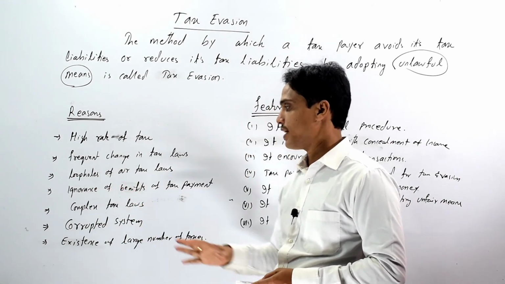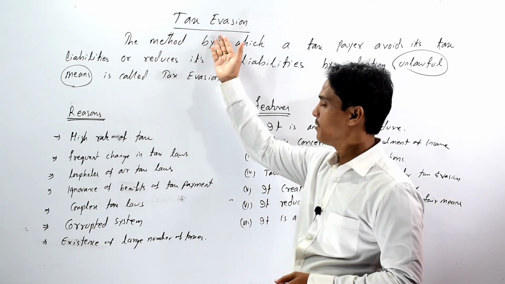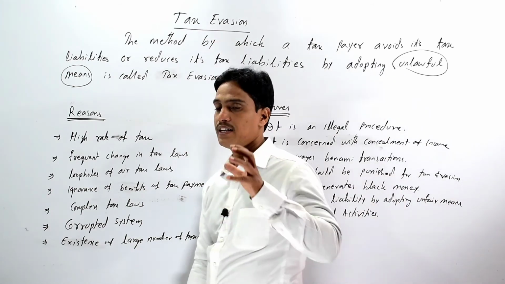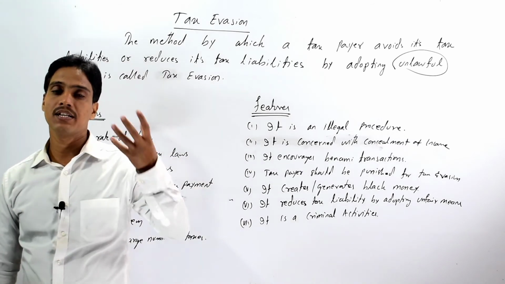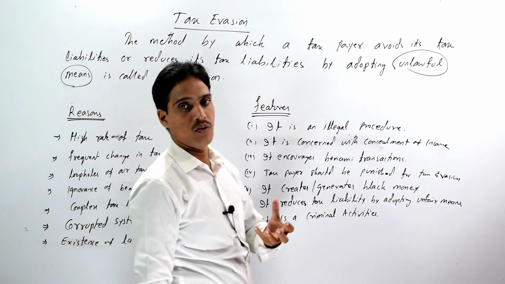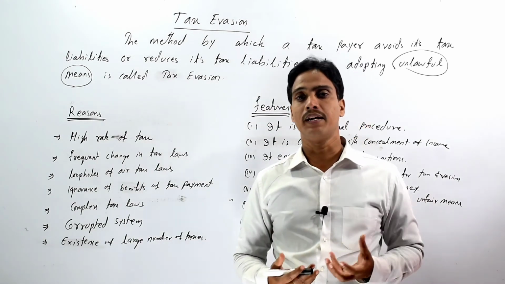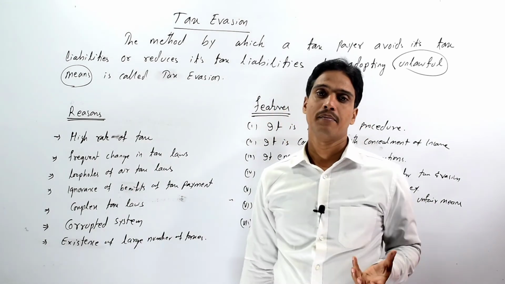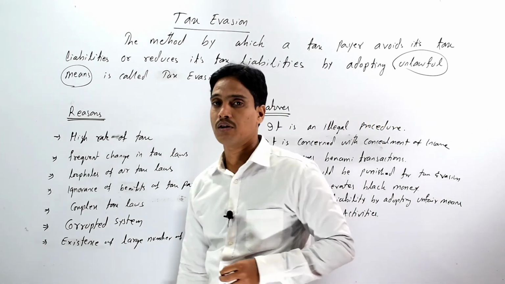Another most important reason of tax evasion is ignorance of the benefits of tax payment. That means the taxpayer is unaware of the benefits availed by paying taxes in time to the government.